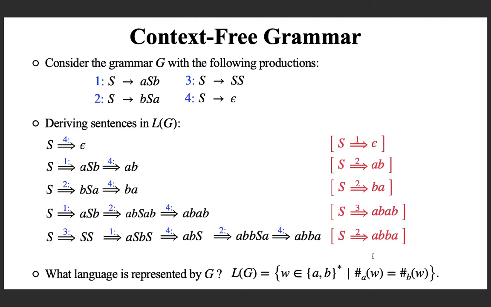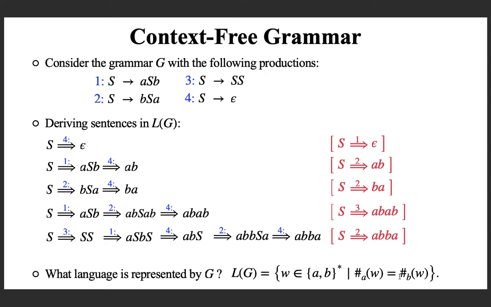And in the next class, we are going to use this as an example to learn how one can prove the correctness of a grammar design. That is the soundness and completeness. So for the time being, take it as granted, and at least for these cases it is correct. And this is, believe me, the grammar for equal number of A's and B's, which is proved to be a non-regular language.